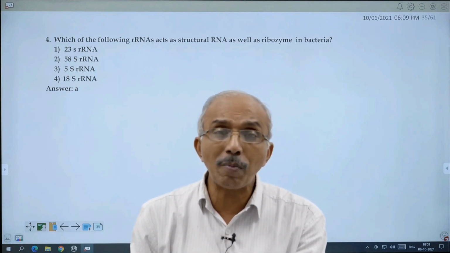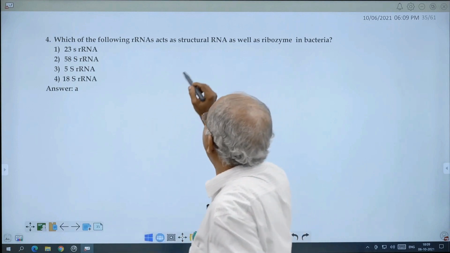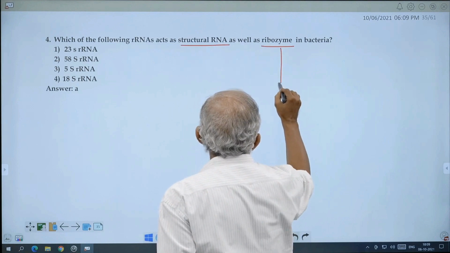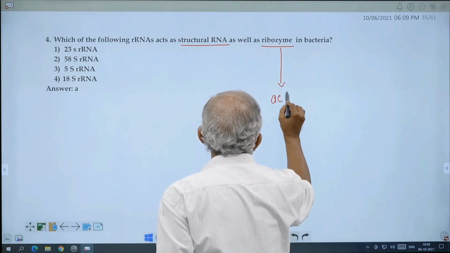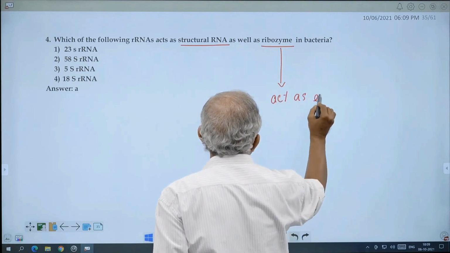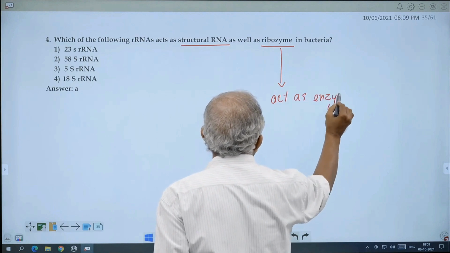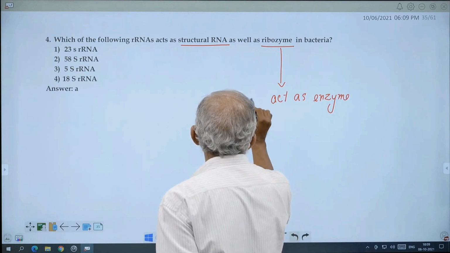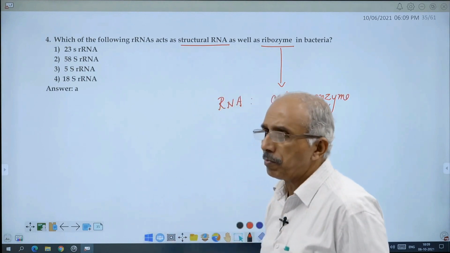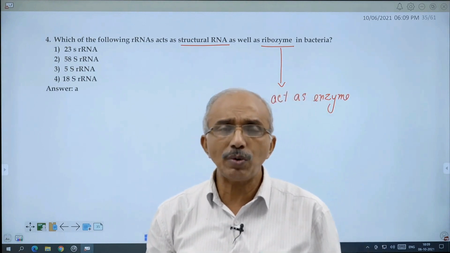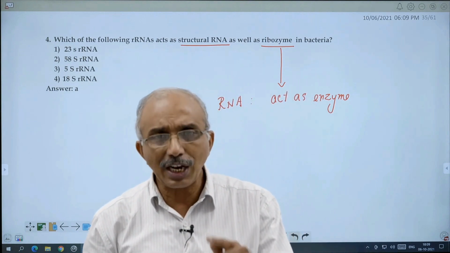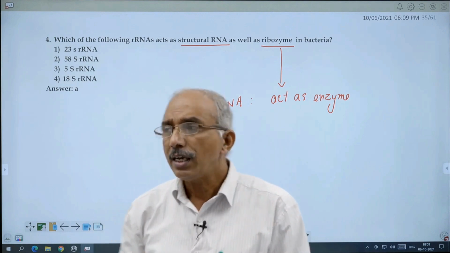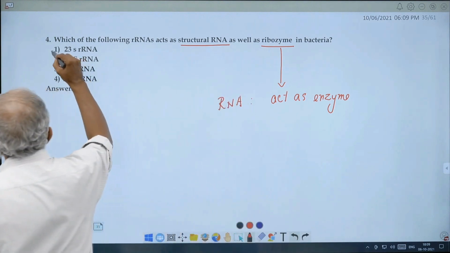Some ribosomal RNA act as ribozyme. Ribozyme means RNA acting as enzyme. In the NCERT textbook, in the translation part, that is in protein synthesis, this example is given.